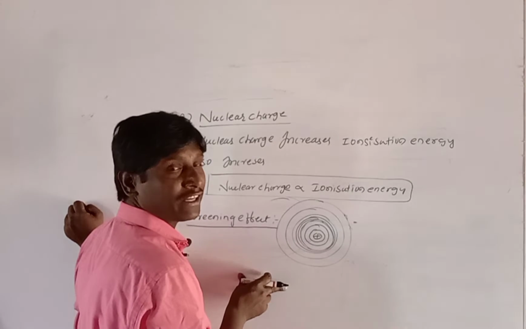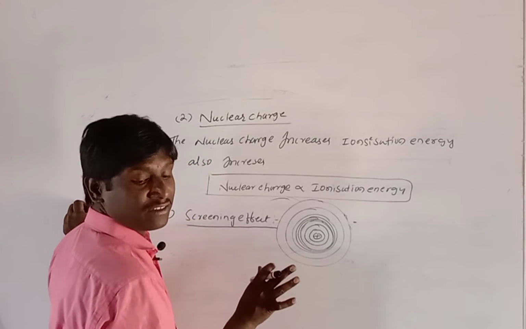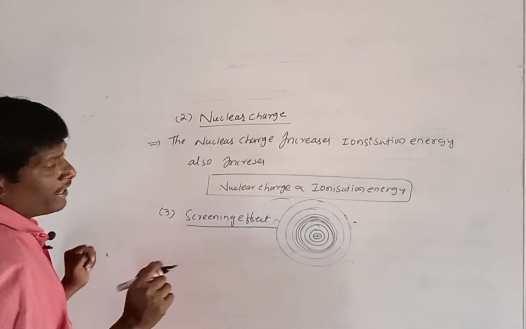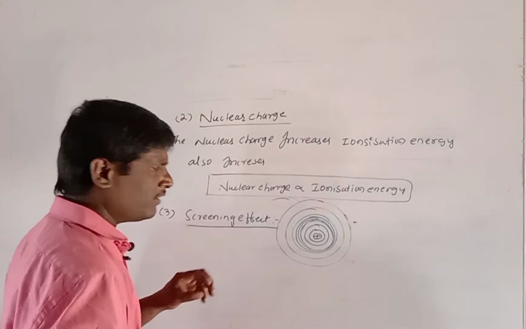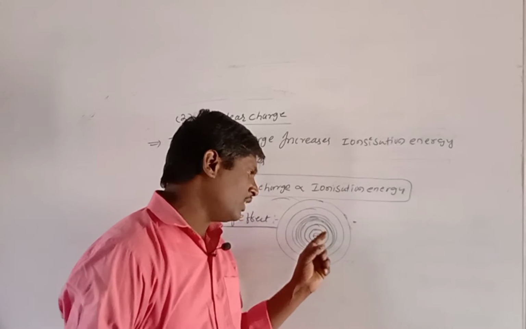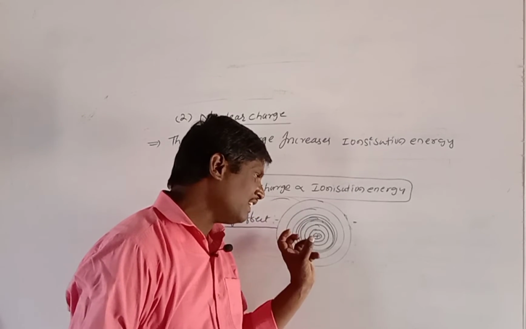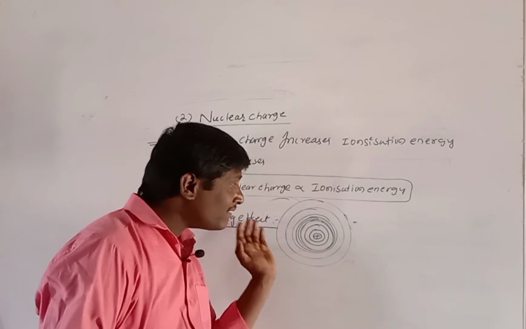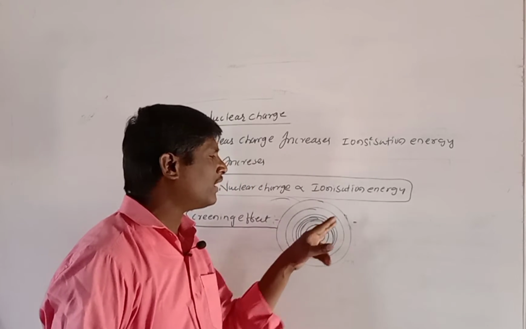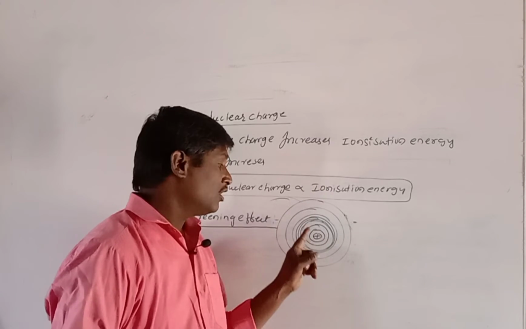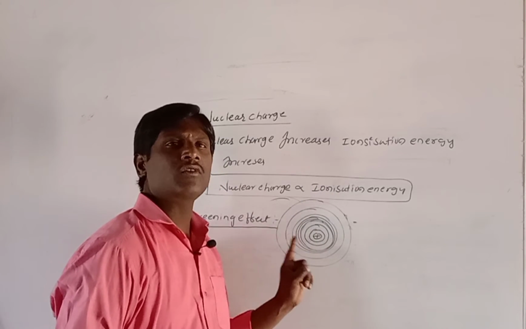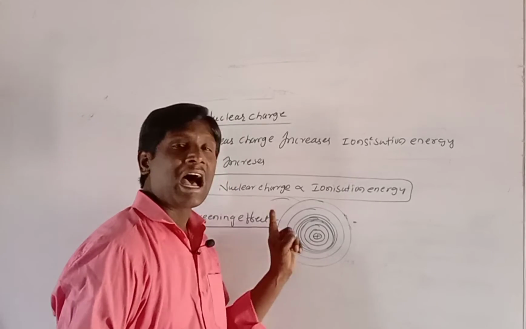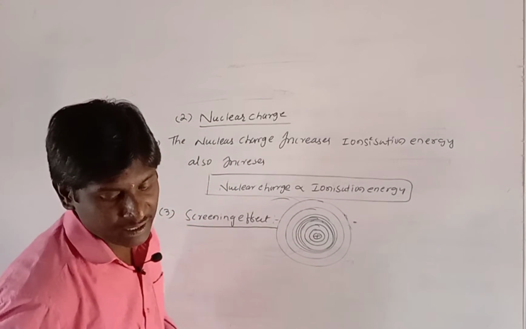When the screening effect increases, ionization energy will decrease. Now listen, what is meant by screening effect: around the center of the nucleus, inner shells increase, and these inner electrons decrease the nuclear force of attraction on the valency shell. So this effect is called the screening effect. When the screening effect increases, ionization energy will decrease.